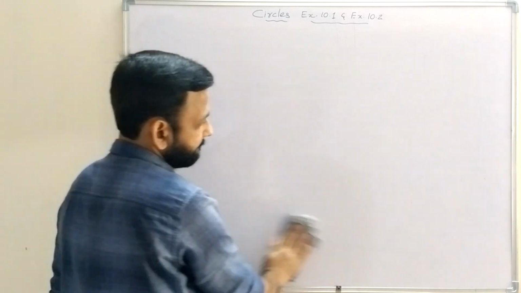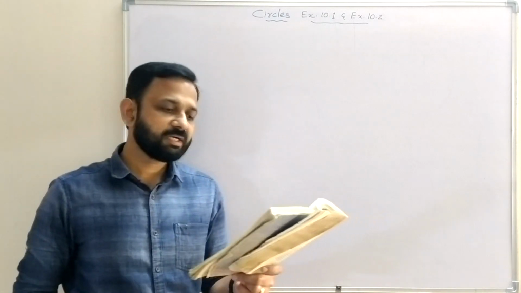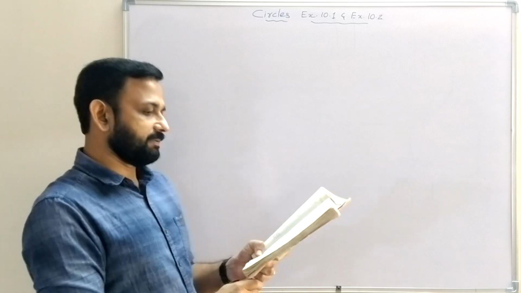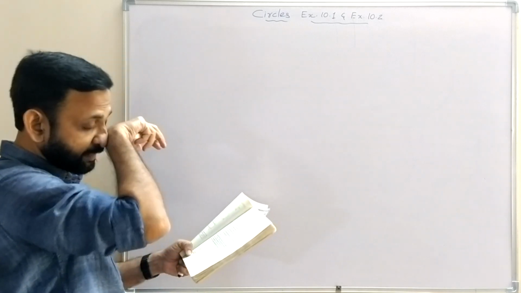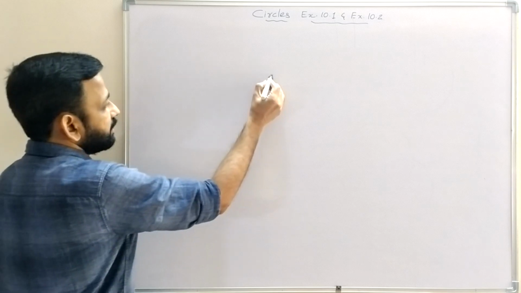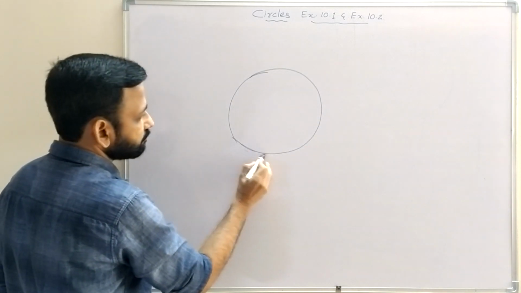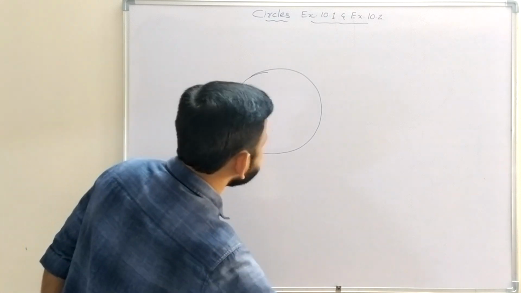Now we will do angle subtended by a chord at a point. This is one circle. Then chord of the circle.